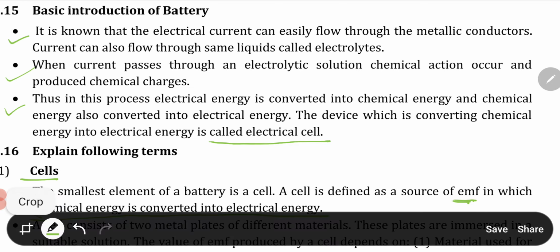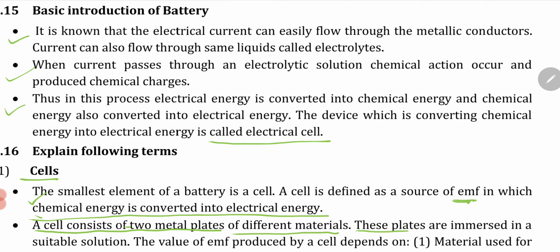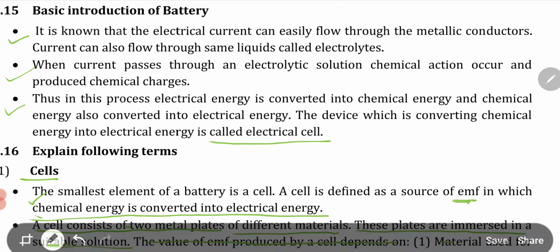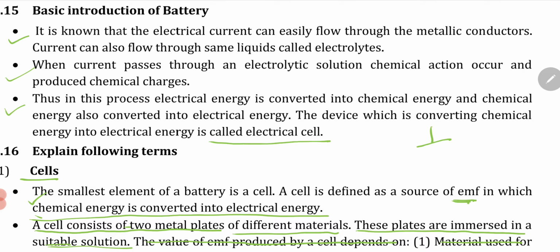And next, a cell consists of two metal plates of different materials, and these plates are immersed in a suitable solution, and the value of EMF produced by a cell depends on the material used. Okay, so a cell is basically two conducting plates immersed in electrolytes.